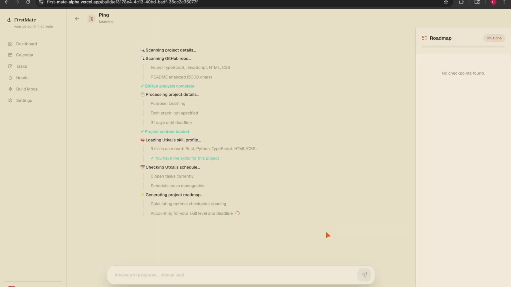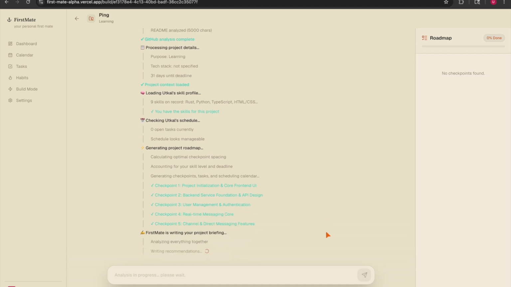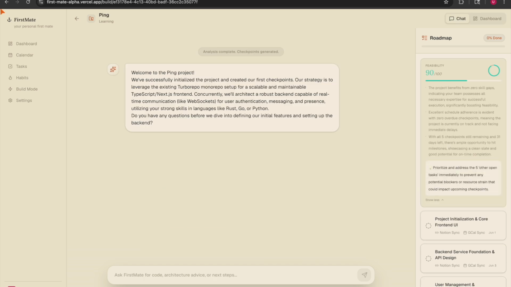So here it scans all the information that we gave. It scans the GitHub repo, it compares the skills that I have with the skills needed for the project, and accordingly it creates all the checkpoints and a lot of tasks under those checkpoints, schedules them, and syncs them with my GitHub, my calendar, and tasks.